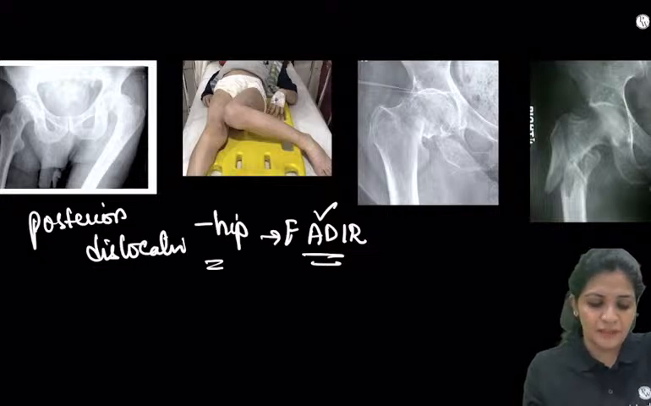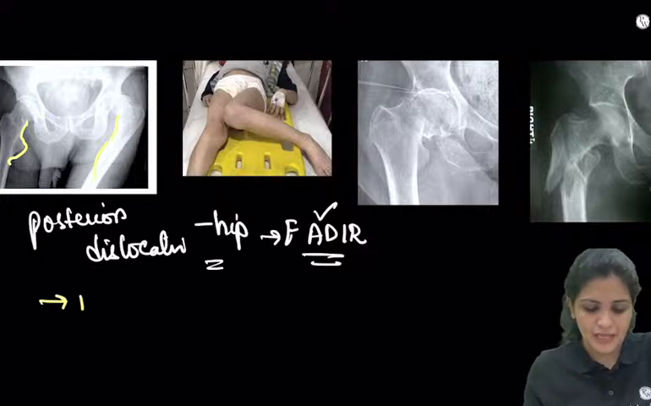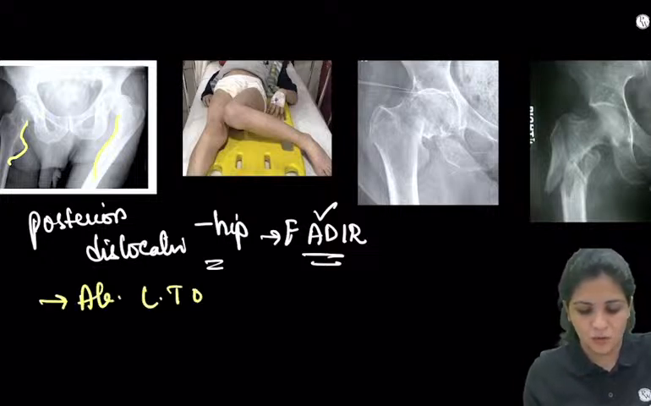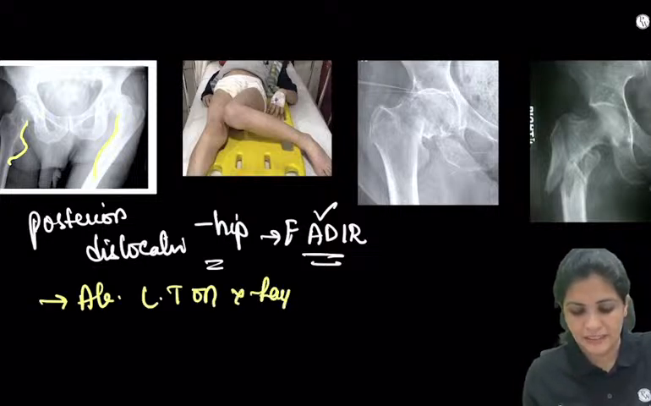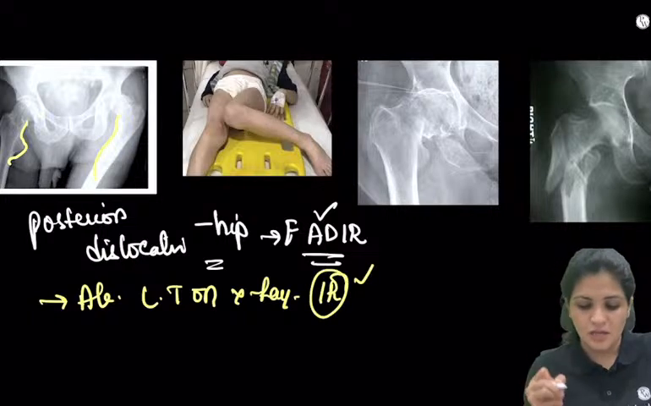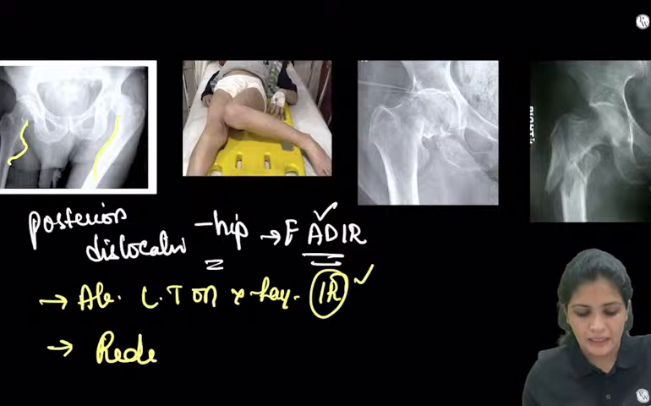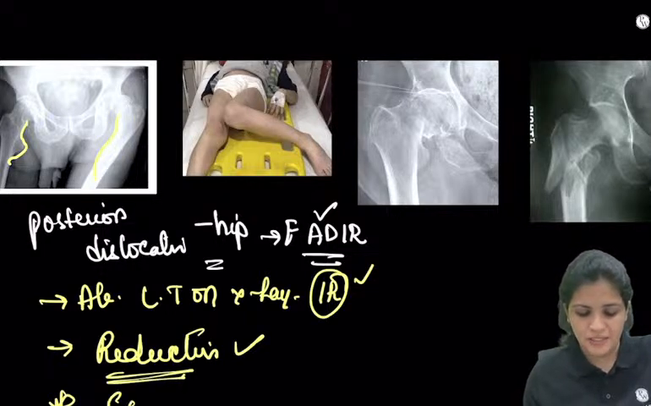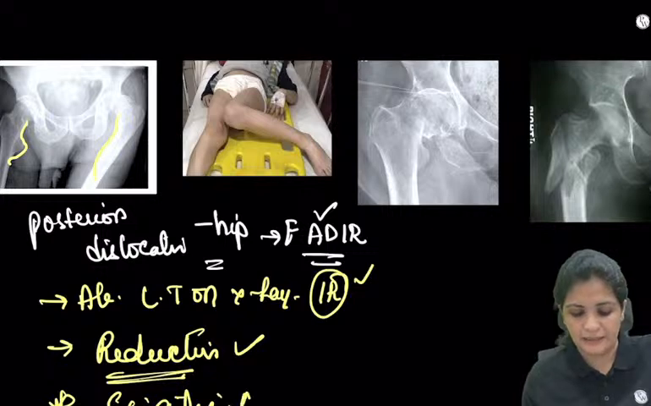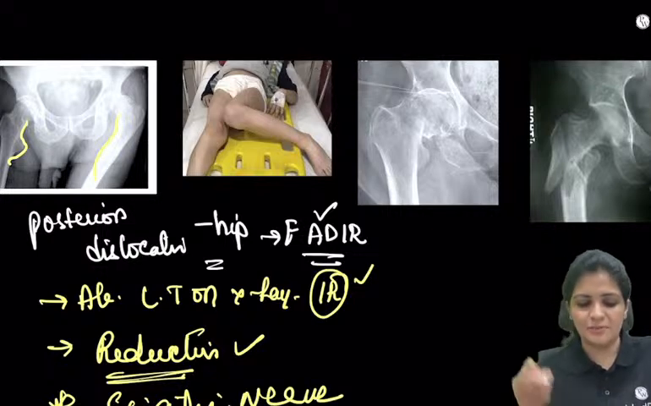And if you see the lesser trochanter here, you see there is a lesser trochanter. Here you can't see the lesser trochanter. So the absence of the lesser trochanter on the X-ray is because of the internal rotation. This gives an idea that it is a clear dislocation, and immediately you have to go for reduction. And the nerve which is damaged here is the sciatic nerve. So this is a very important thing.